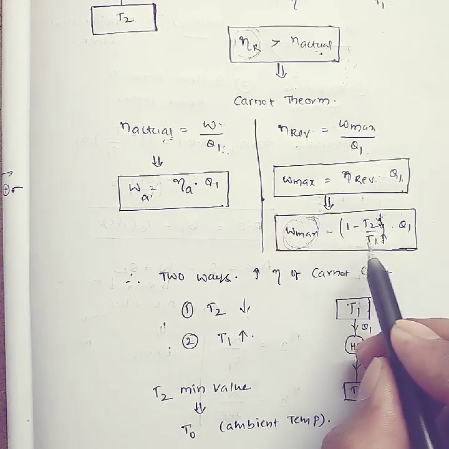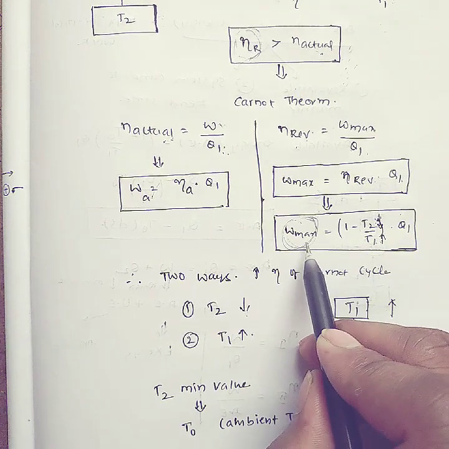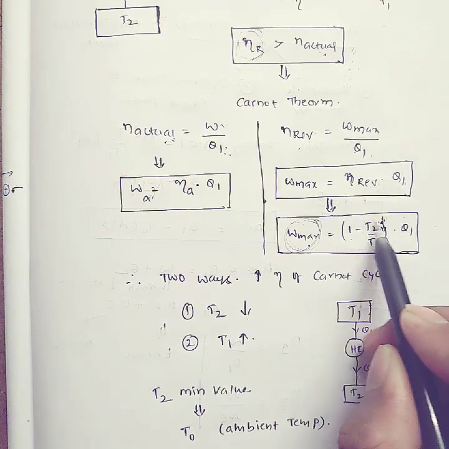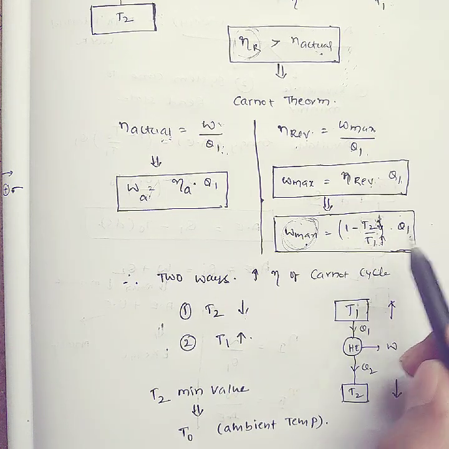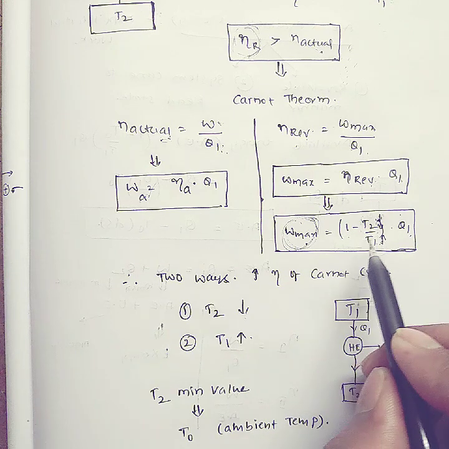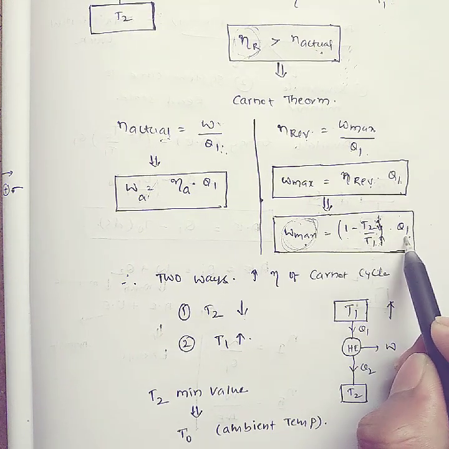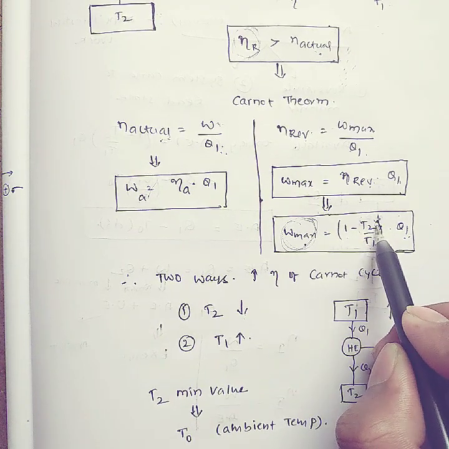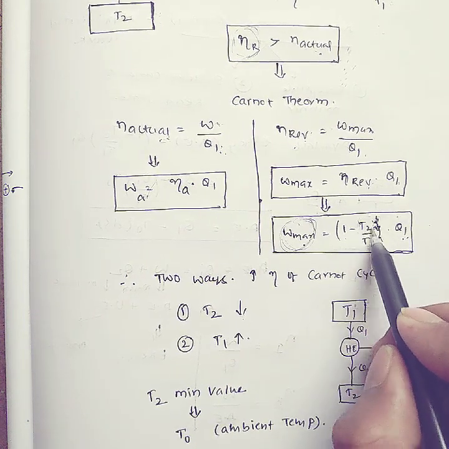Again I am telling you, I am removing your confusion. Actually Carnot cycle work is equal to 1 minus T2 by T1. This is the efficiency of a reversible engine into heat supply. Now I want to maximize the work. I have one source, so I am only focusing on temperatures. That means I cannot change the heat supply.